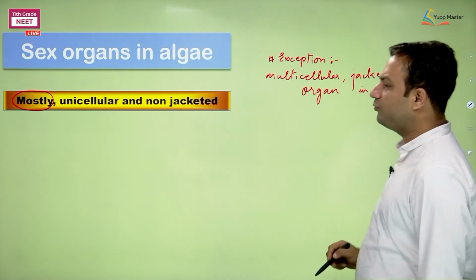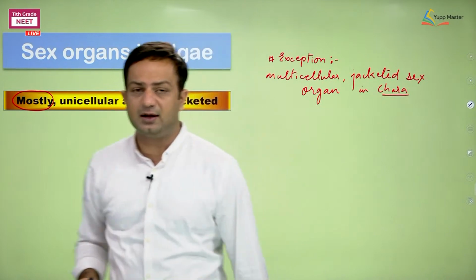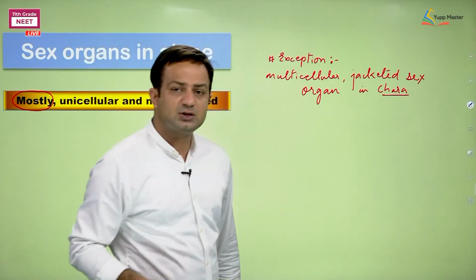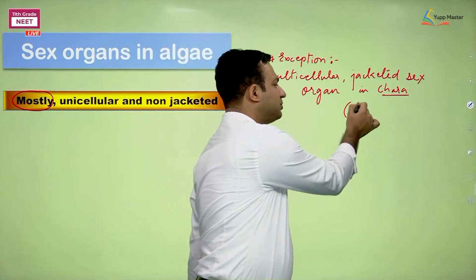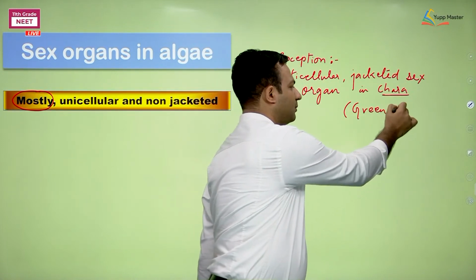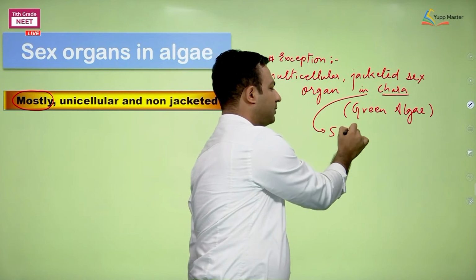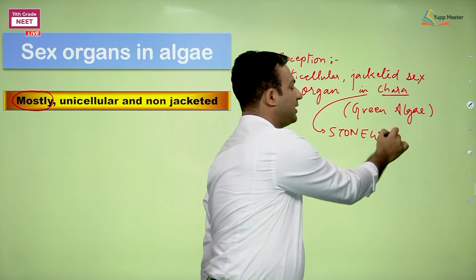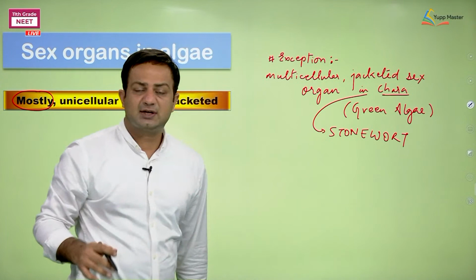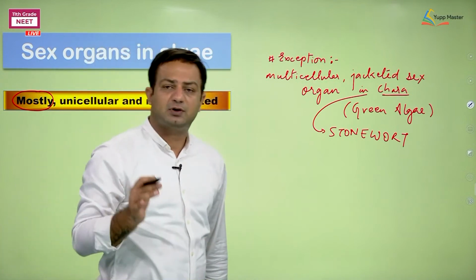Chara, this word is not new for us. I told this name in the green algae earlier also. This Chara belongs to green algae, remember. And the common name of Chara is stonewort. This has multicellular sex organs which are surrounded by a jacket, meaning a protective covering.